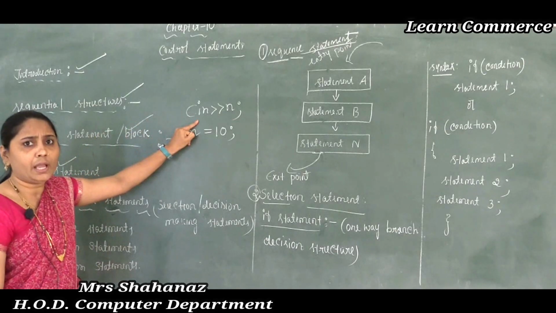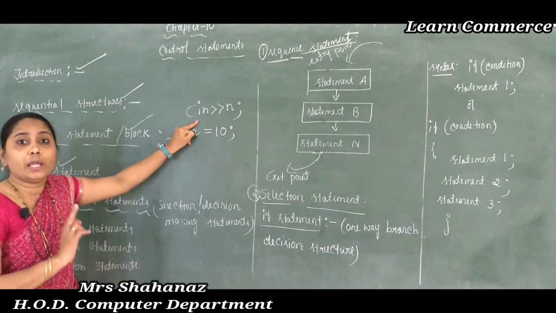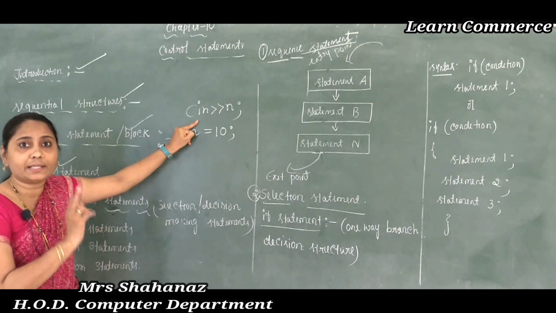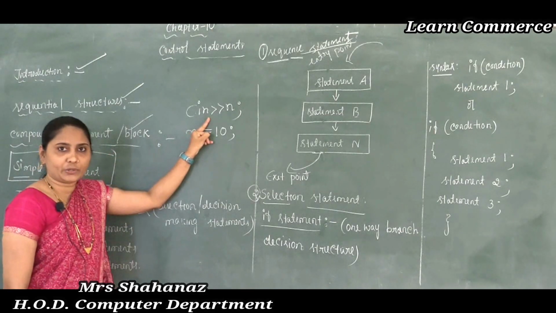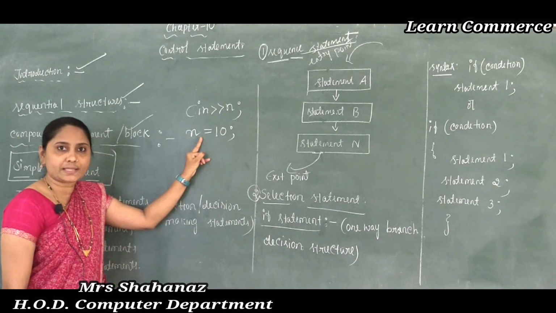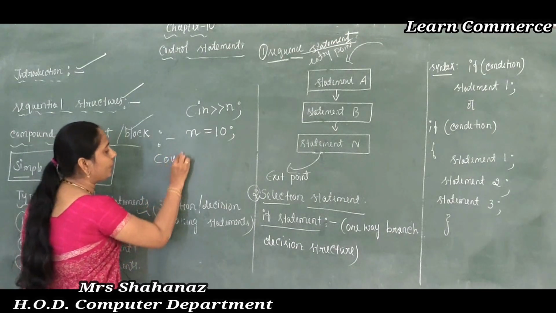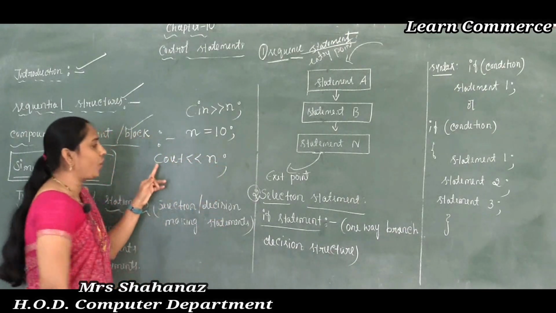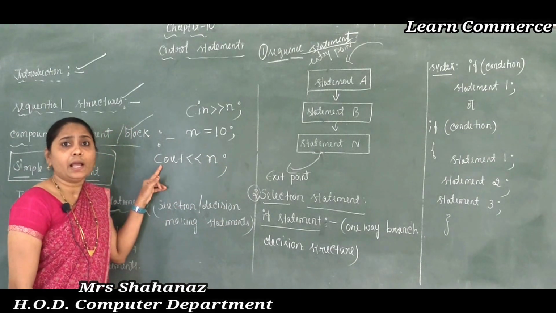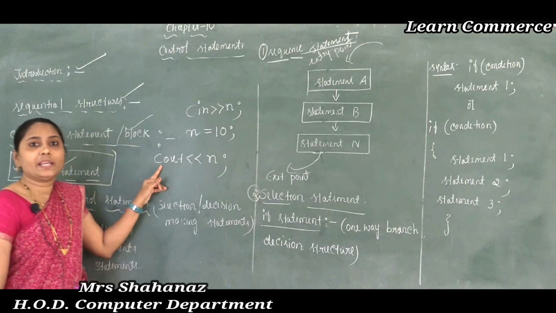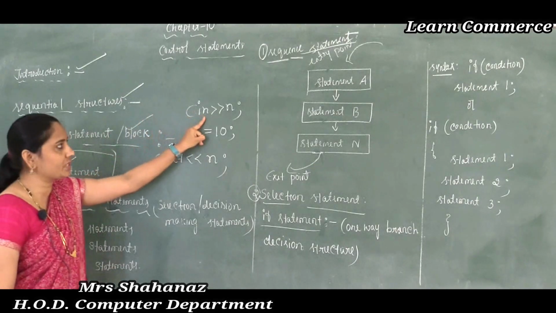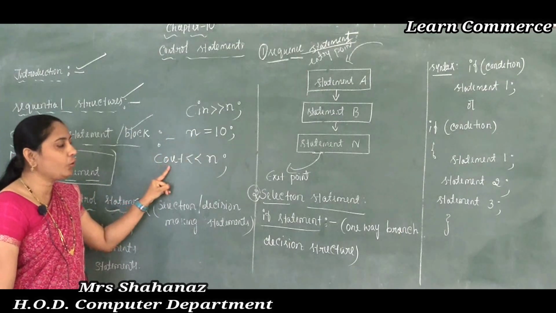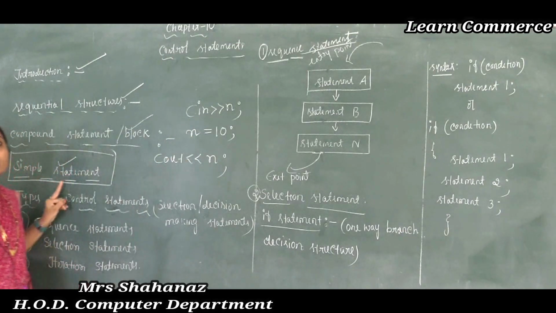First of all, the example I gave was the input statement here. Now we are in the concept of the simple statement. So the input statement, or maybe the example of the assignment statement, or maybe the example of the output statement, is only called the simple statement. So in simple meaning, any single input statement, assignment statement, or output statement is called the simple statement.